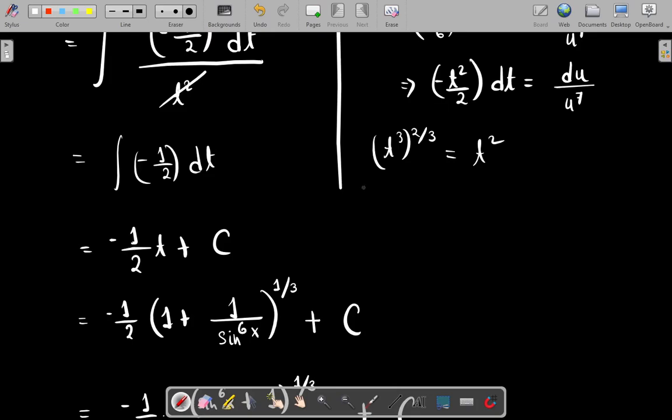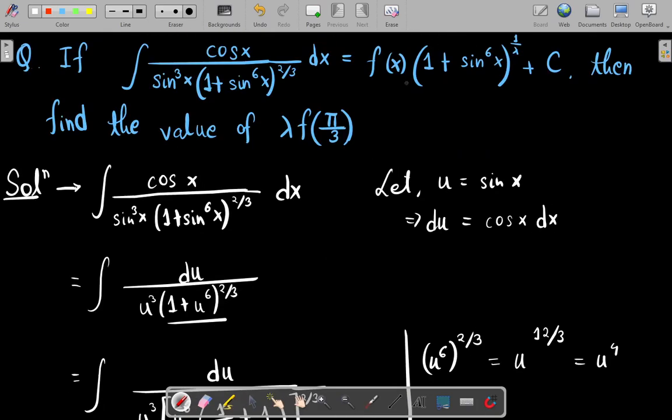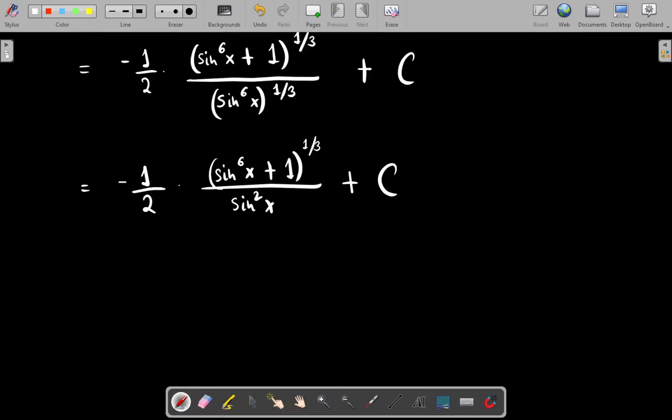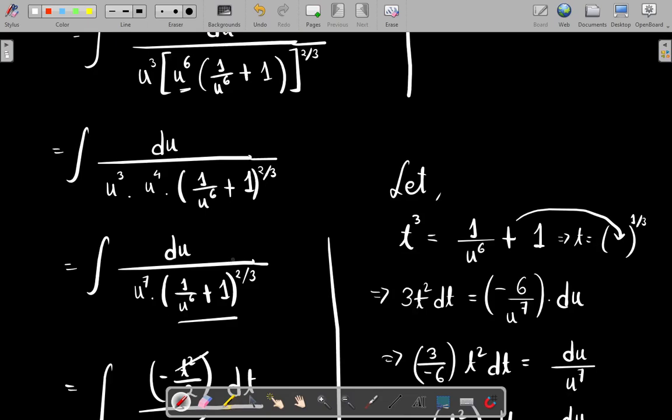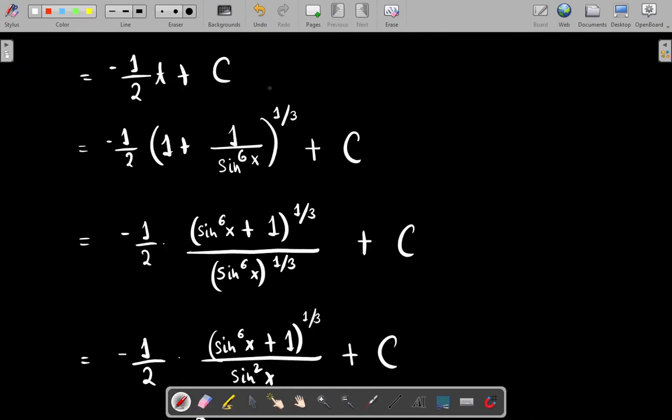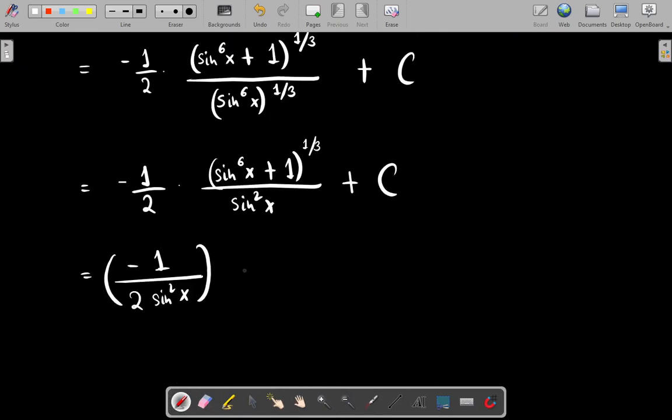So I think this is now matching with this format, right? f(x) times 1 plus sin to the power 6x. f(x) will be minus 1 by 2 sin square x, times 1 plus sin to the power 6x whole to the power 1 by lambda, right? So this is the format.